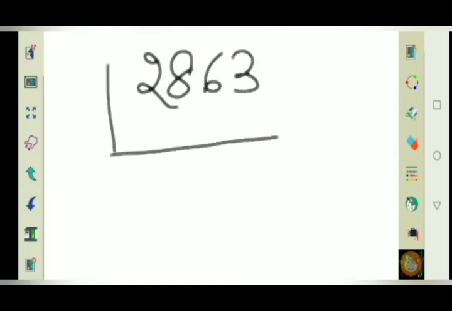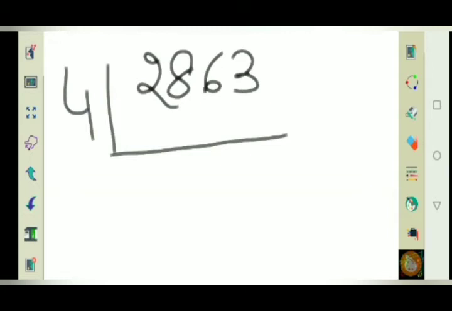Let's take 2863. I have jumped to the examples where now I am having the remainder, because that was the simple division when the remainder was 0. Now take this. You have to divide 2863 by 4.